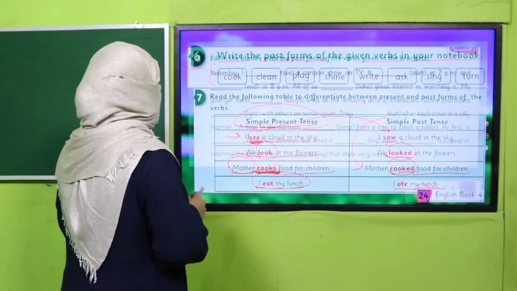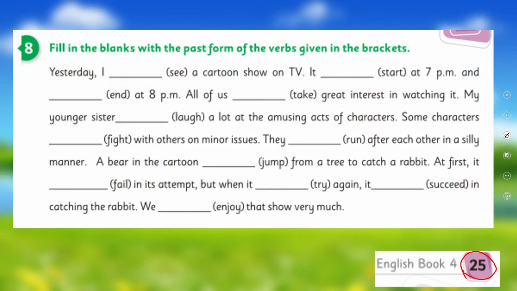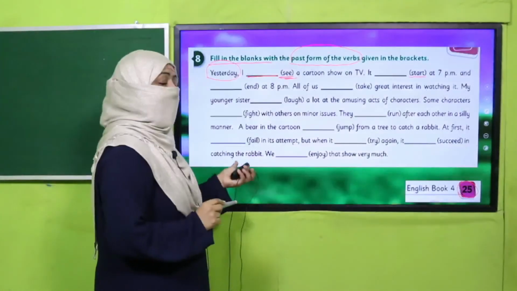All right. So again on page number 25, here is an exercise. What you are going to do: the verbs in parentheses and brackets are given in first form. You have to simply fill in the blanks with the past form of the verbs. So you will change it into the second form and write it over here. So it will become a story of yesterday, meaning something which just happened yesterday. So you will use all the verbs in the second form, meaning past form of the verb. You got it? Okay, you are smart. Now pause the video and complete this exercise in your book.